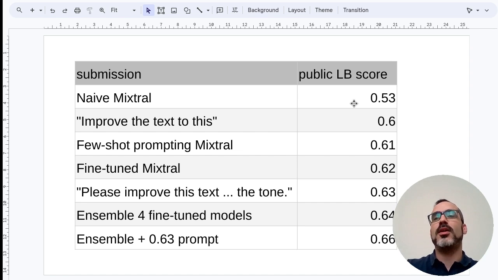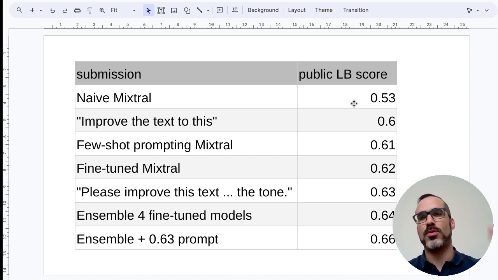But another magic sentence, we can say, was publicly shared in the forum, and that scores 0.63. So again, a simple sentence is able to beat a fine-tuned large language model.